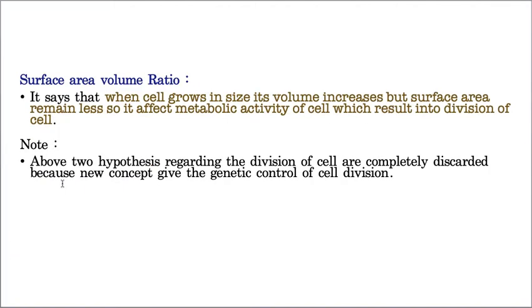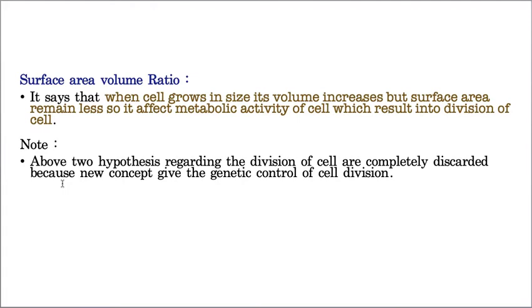Now, one more reason is the surface area volume ratio. To be frank, it's not a theory, these two are hypotheses, okay? That means they don't have practical evidence. Hope you know the difference between hypothesis and theory. Theory means there must be practical evidence, you should be able to prove it. But hypothesis means some scientists assume this may happen. That means they can't prove it exactly.